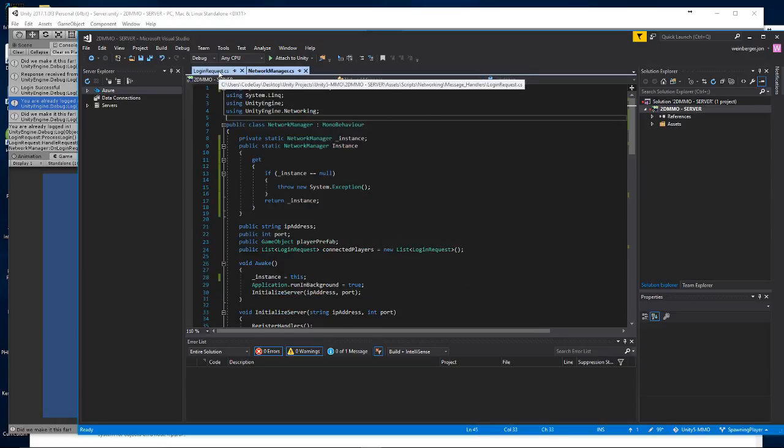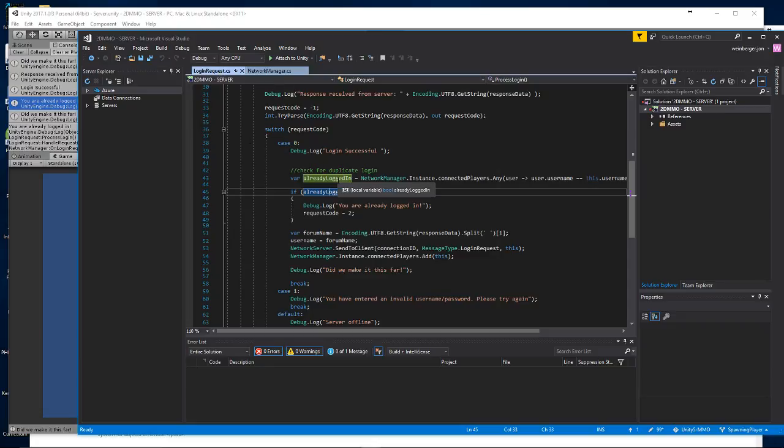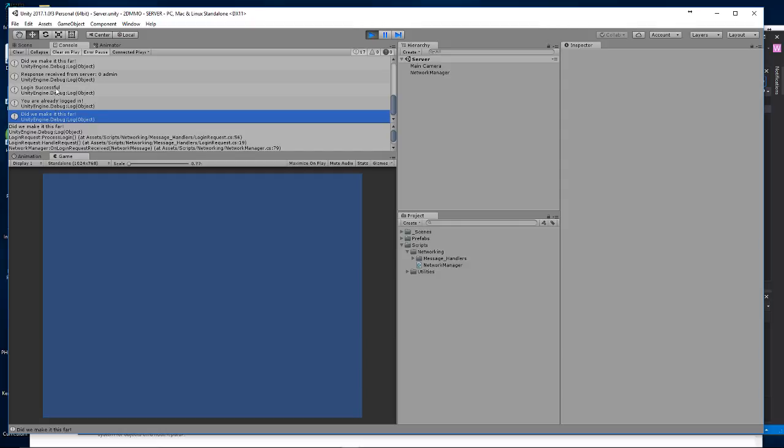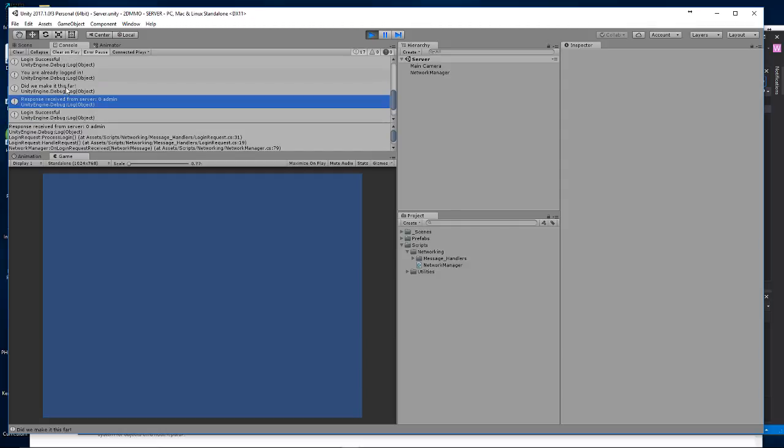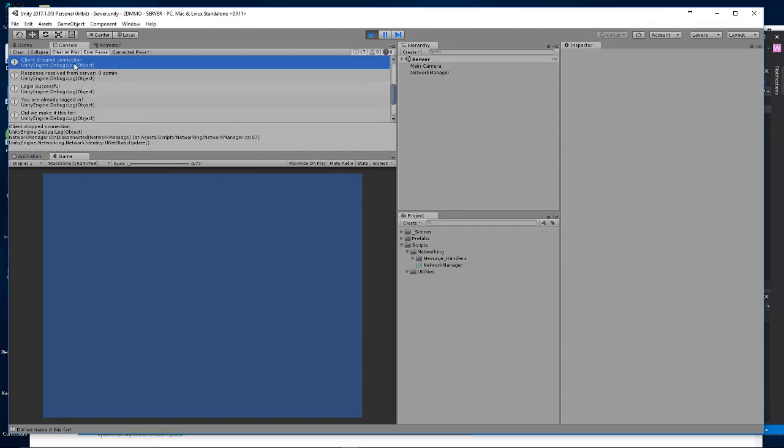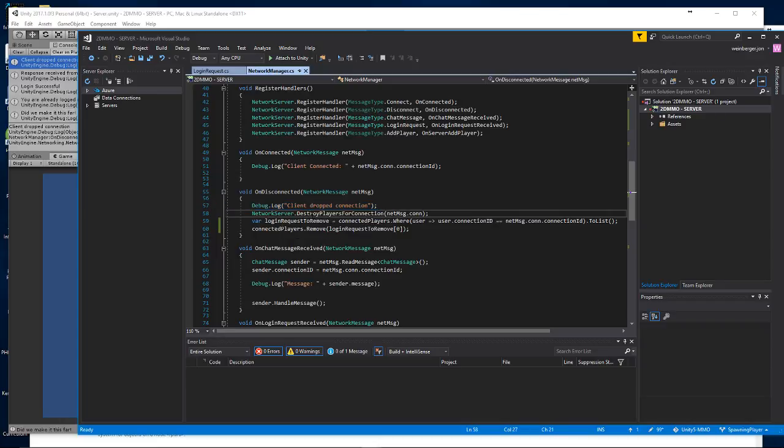What can I do? Already logged in is true. Let's see, where did we drop the connection? Did we make it this far? You already logged in. Client dropped connection. Okay, so I destroyed their player, but apparently their connection ID doesn't match.